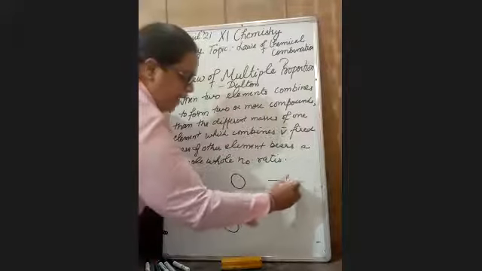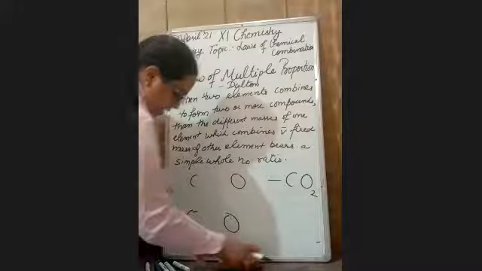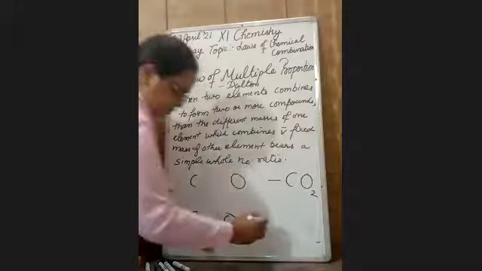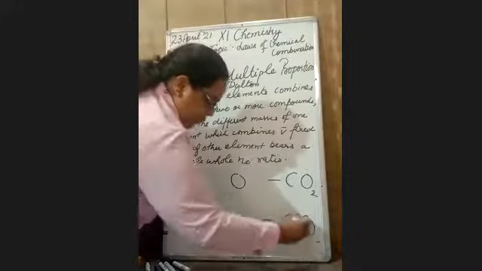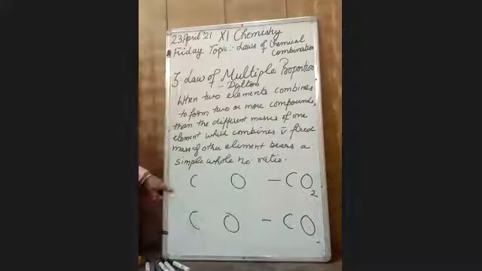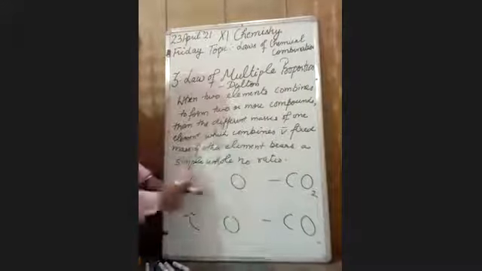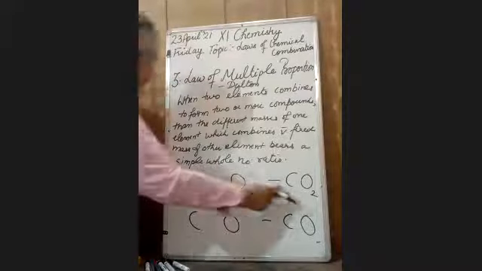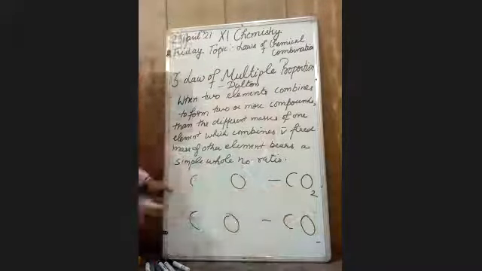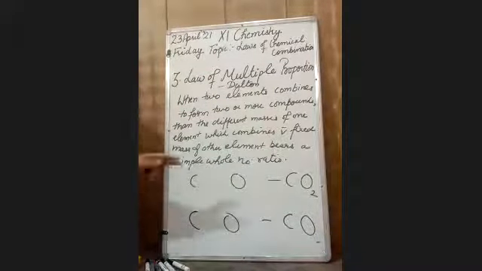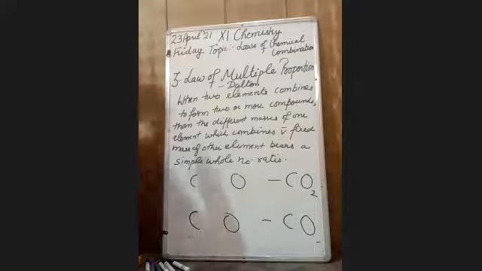First it will form carbon dioxide, and also carbon combines with oxygen to form carbon monoxide. So these two elements combine to form two or more products, one is carbon dioxide and another is carbon monoxide.